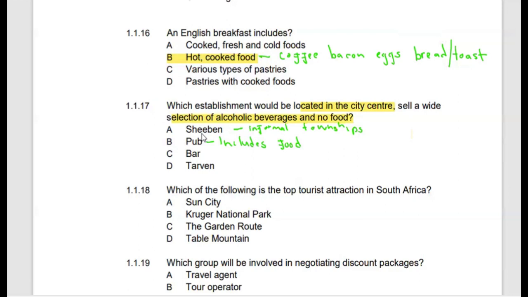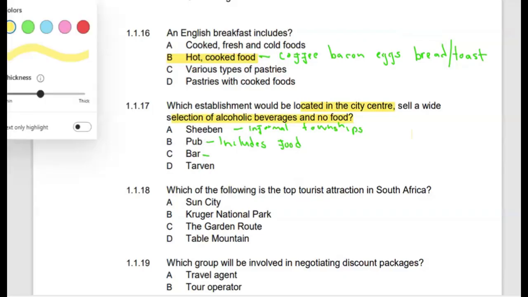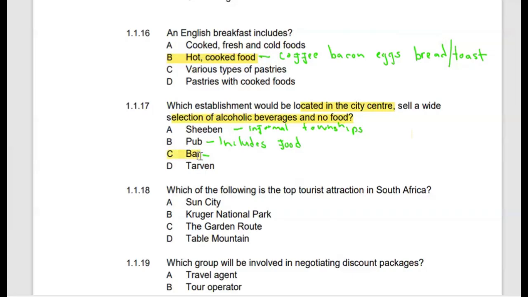Then if we look at the next one, the bar, yes, the bar is usually located in a city center and it sells a wide selection of alcoholic beverages, but it does not serve any food. So in this case, the letter C will be our most appropriate option. Then the next letter, the tavern, is mainly found in the South African context, in townships, not in the city center. So this won't be appropriate. The correct answer then will be C.